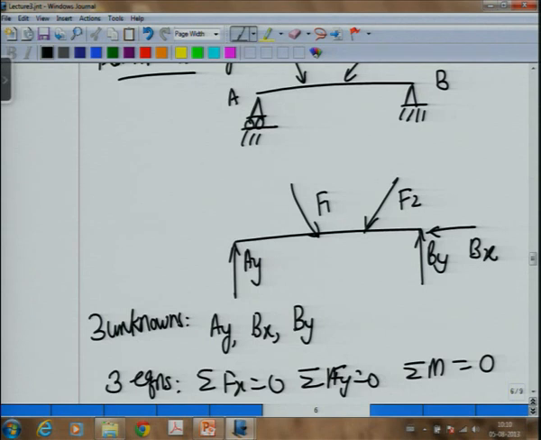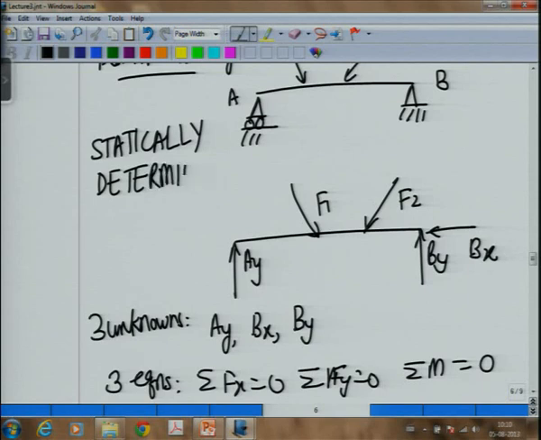Such a scenario, we call a statically determinate loading. That means, in this loading I can find the unknown reactions from equations of statics. I have enough equations and enough unknowns.